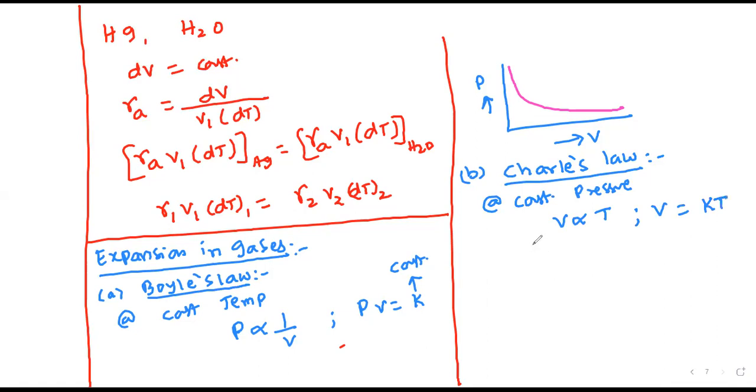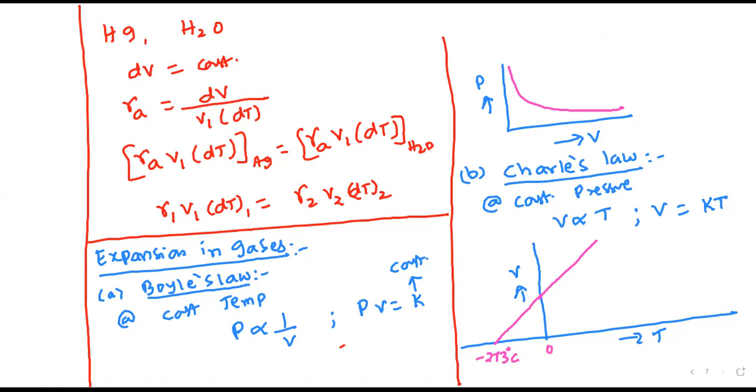On the x-axis is temperature and on the y-axis is volume. The graph looks like this: when temperature is 0, we have finite volume. Volume becomes 0 at absolute zero, that is 0 Kelvin, or minus 273 degrees Celsius.